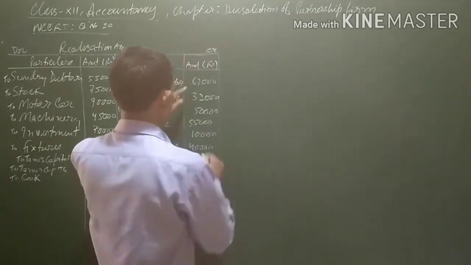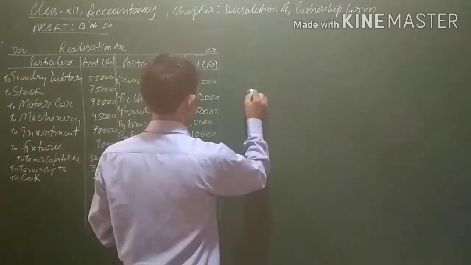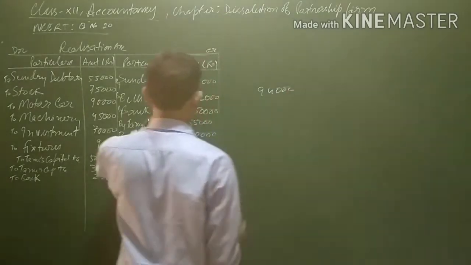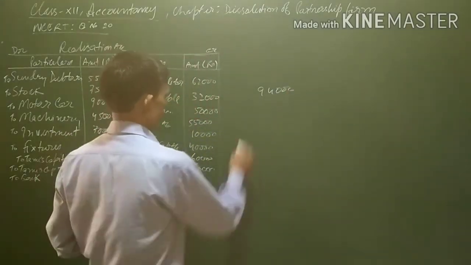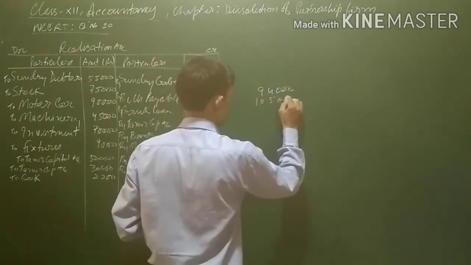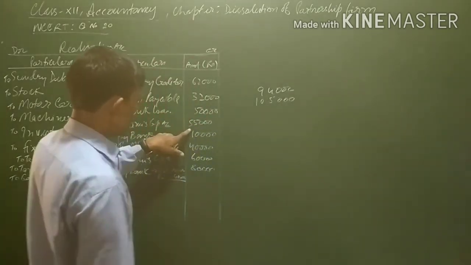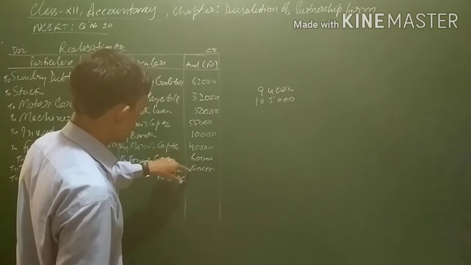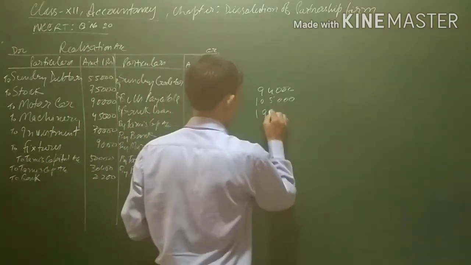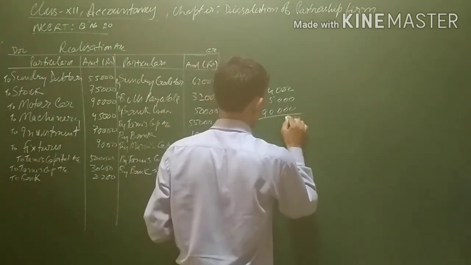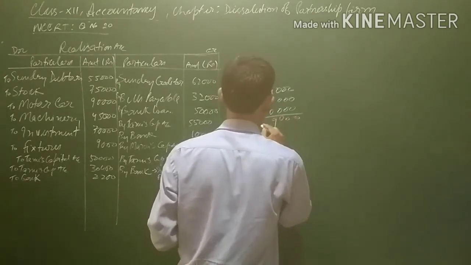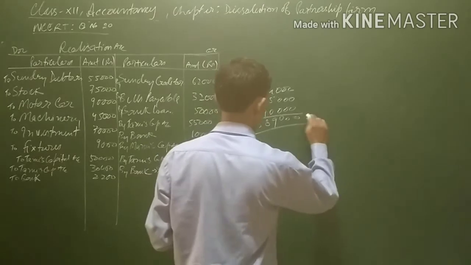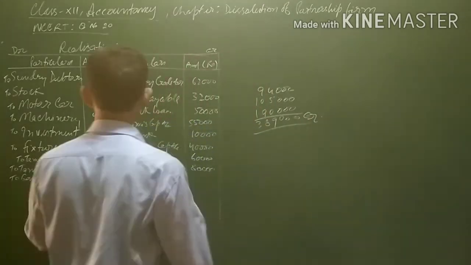The credit side is 62 plus 32, that is 94,000. Then 50 plus 55, 1,05,000. Then 10 plus 40 and 60, 1 lakh and 1,90,000. This is the credit side total. That is the credit balance.